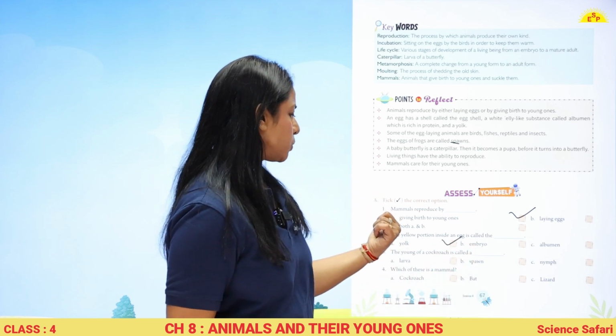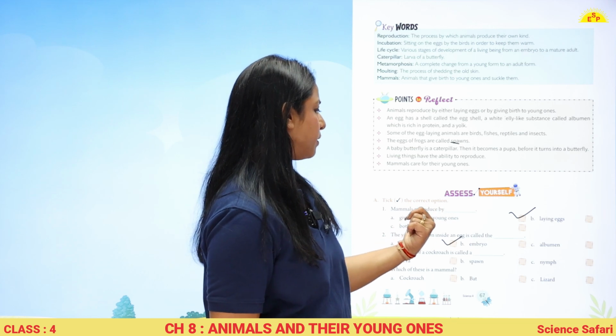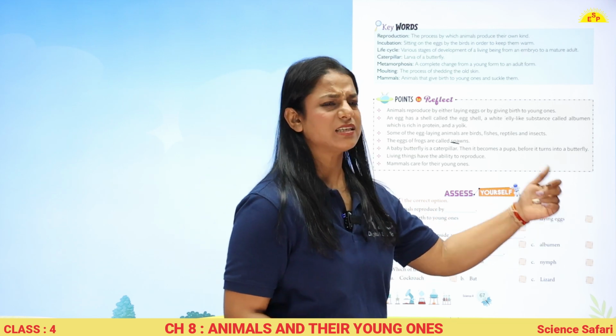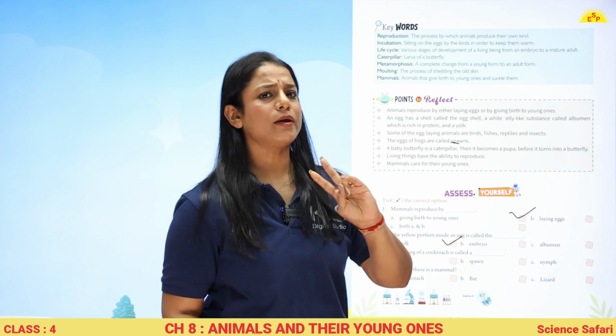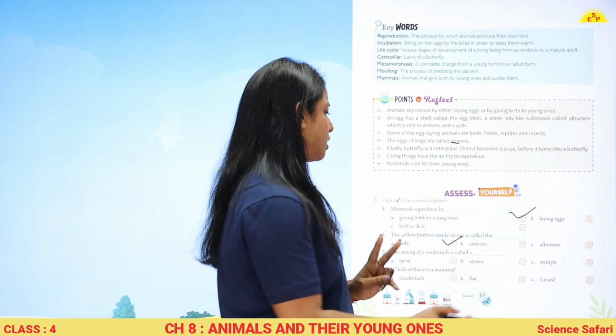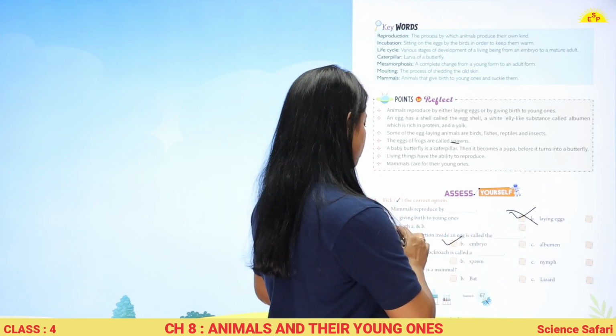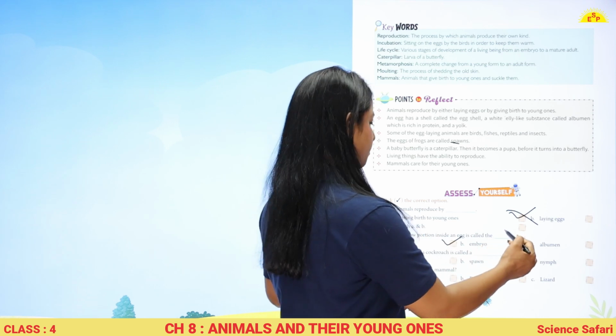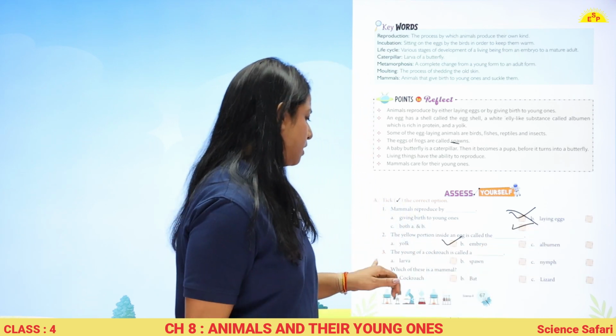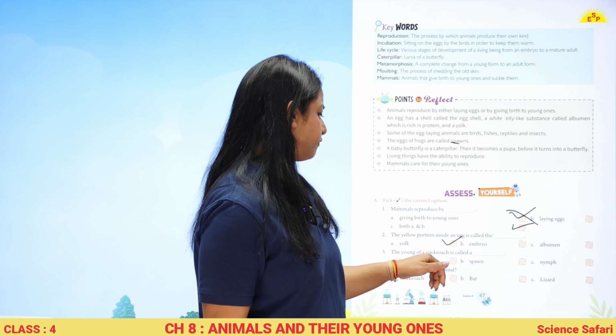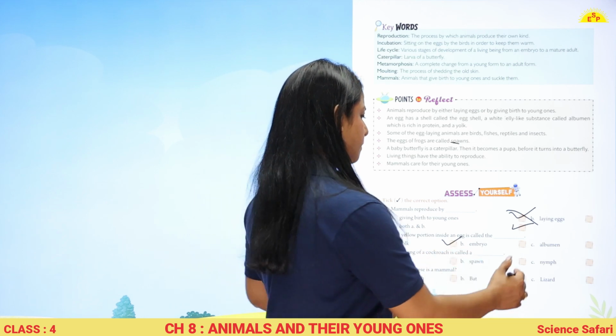Okay, in the first one, mammals reproduce by giving birth to the young ones, laying eggs. Yes, there are two exceptions who lay eggs. So we can just correct the option C, both A and B. The young of a cockroach is called nymph.